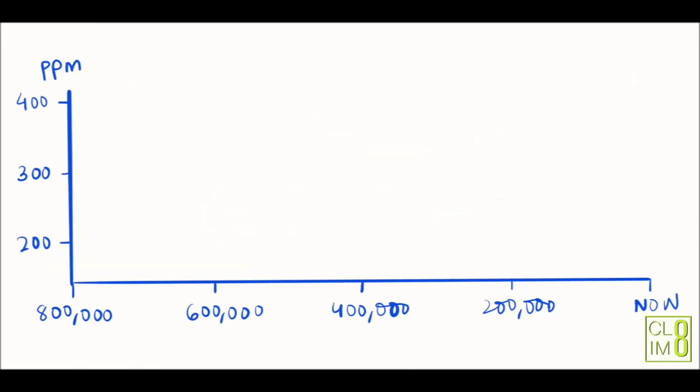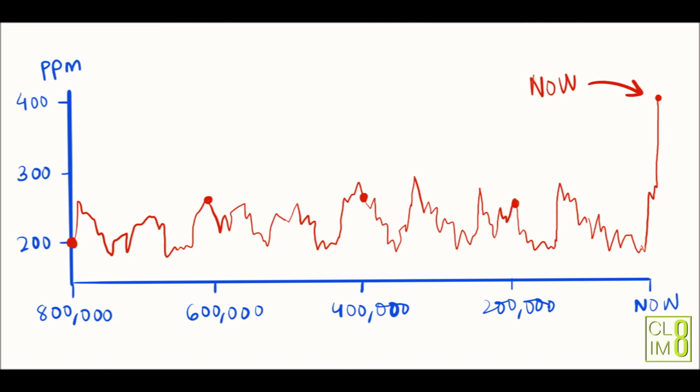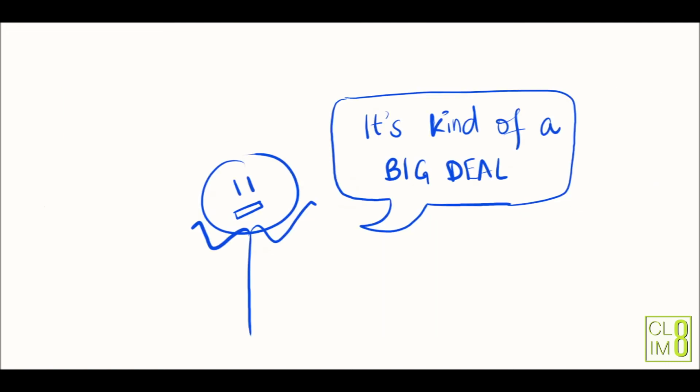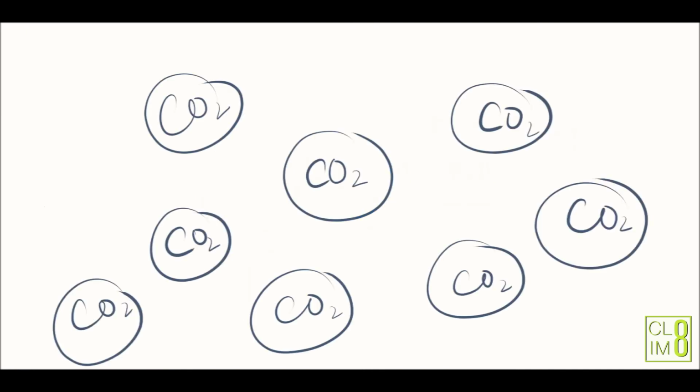So this is a graph, and in the bottom we show the amount of years before the present. That's 800,000 years ago. You'll also notice the graph fluctuates a lot, till 200,000 years ago, and then it starts peaking at this time. And that's because the CO2 in the atmosphere is a lot, and that's a big deal, right? So what does that mean? That means that there is more CO2 now, and it's increasing exponentially, and that's bad.